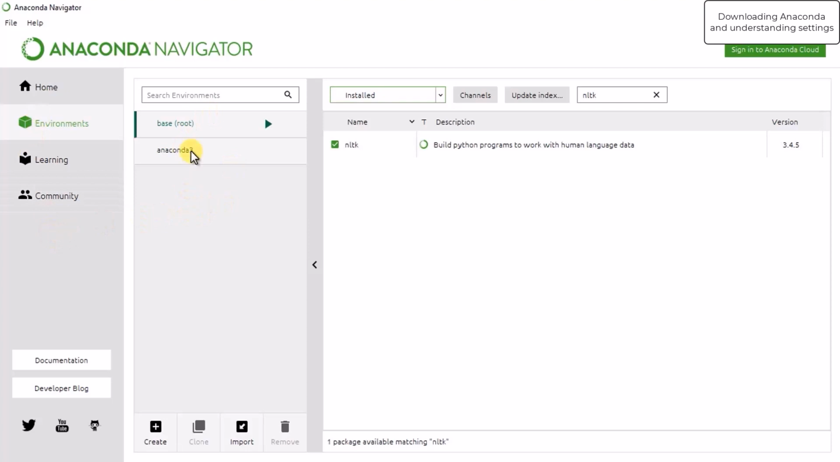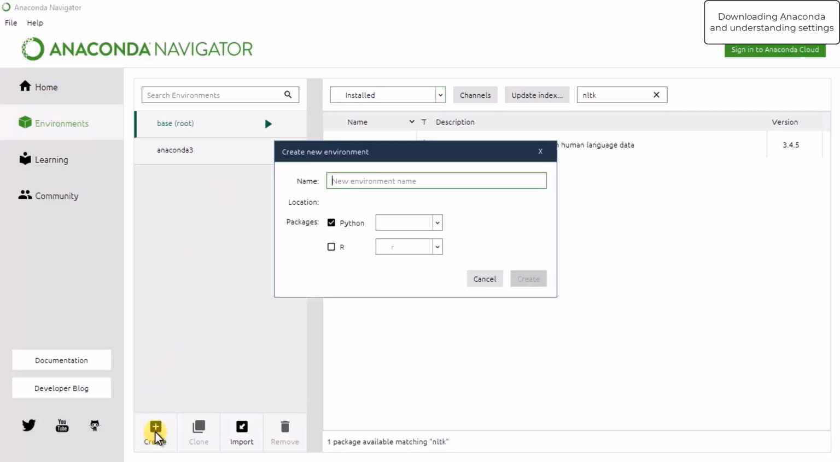Similarly, you can also create different environments using Anaconda Navigator. To create a new environment, you have to press this create button, and you can select which Python version you want. If you are writing code in the R programming language, similarly you can select R and select the different packages for it. You can give a name to this environment so that your code will remain intact in that environment without any disturbance.